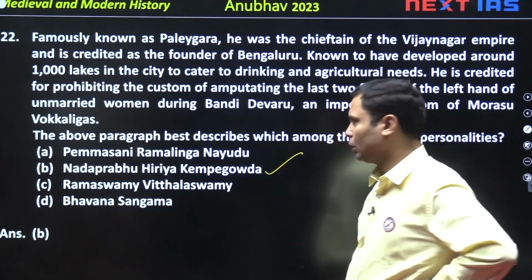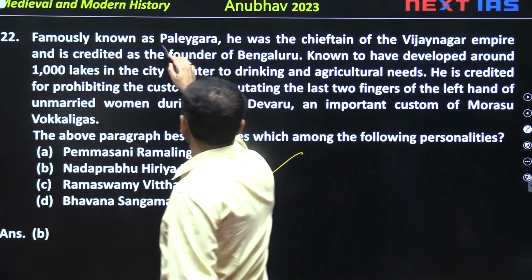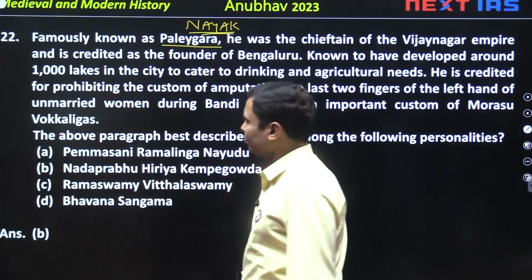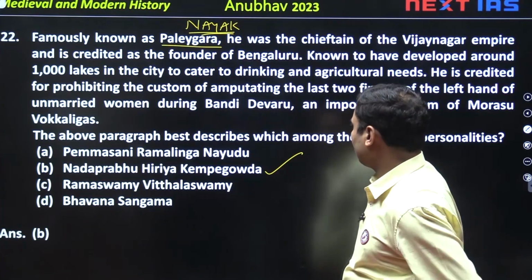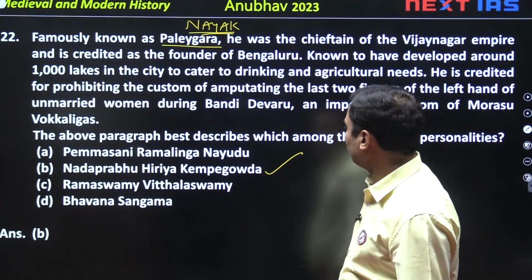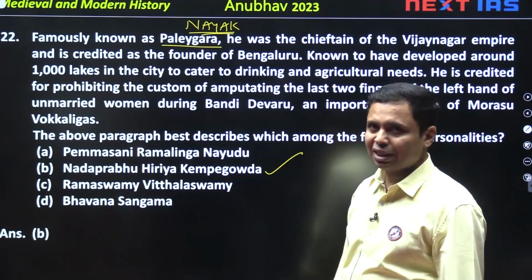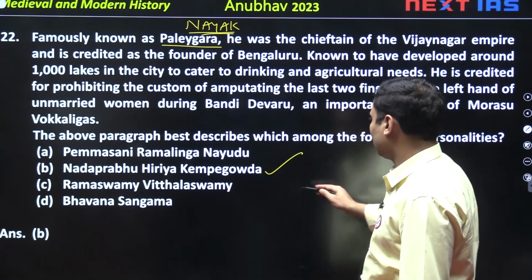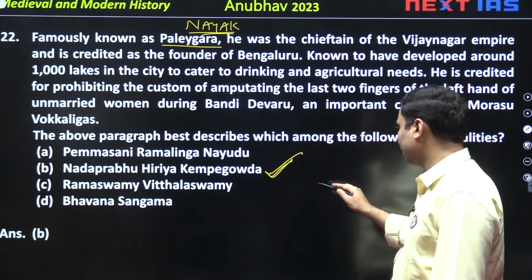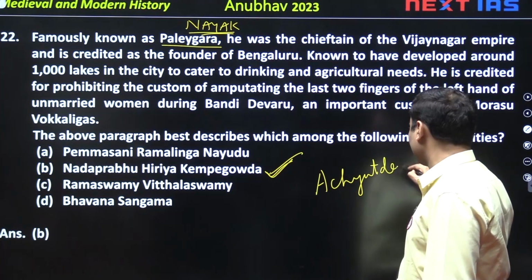It is about Kempegowda. Do you remember Bangalore was established by this Palegar? Palegar means Nayak, you can say military chief. So, it was Nadprabhu Hiriya Kempegowda. There is a statue in Bengaluru also, of the one who established this Bangalore city during the Vijayanagar kingdom, and he got the right to build a fort in Bangalore from Achyut Dev Rai, who was the brother of Krishna Dev Rai.